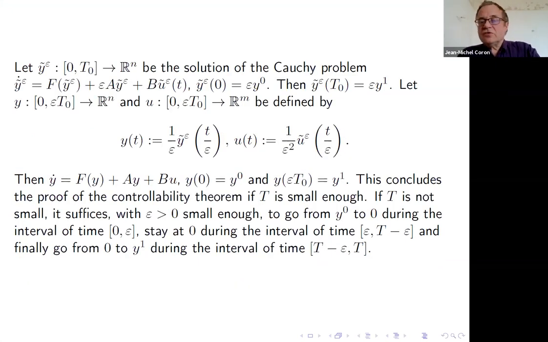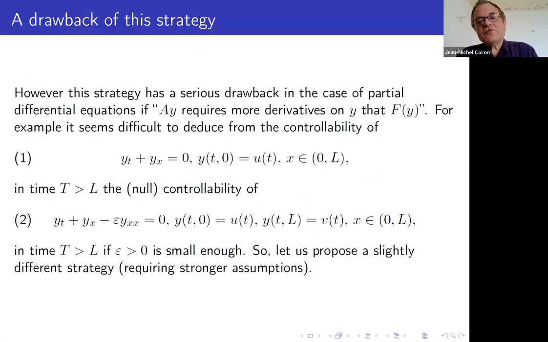And so you can go back: you forget the epsilon, you can define y and u as we saw before, and you get a solution where there is no epsilon, and this solution is such that it allows to move from y0 to y1. So of course, for PDE, it's going to be more complicated than that,